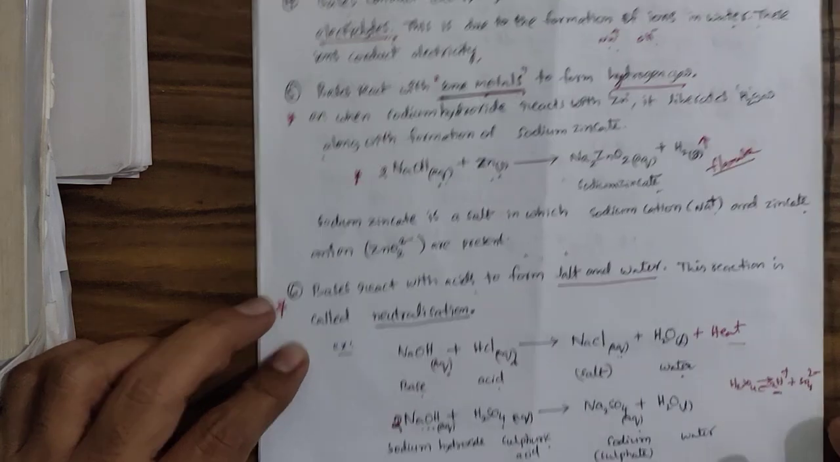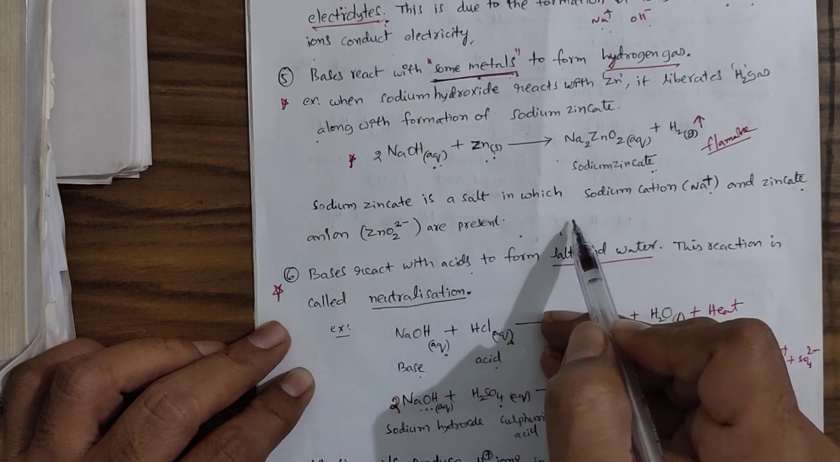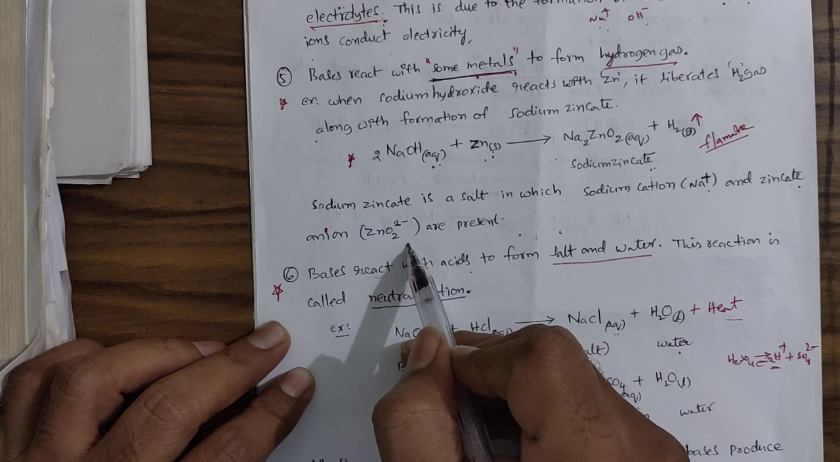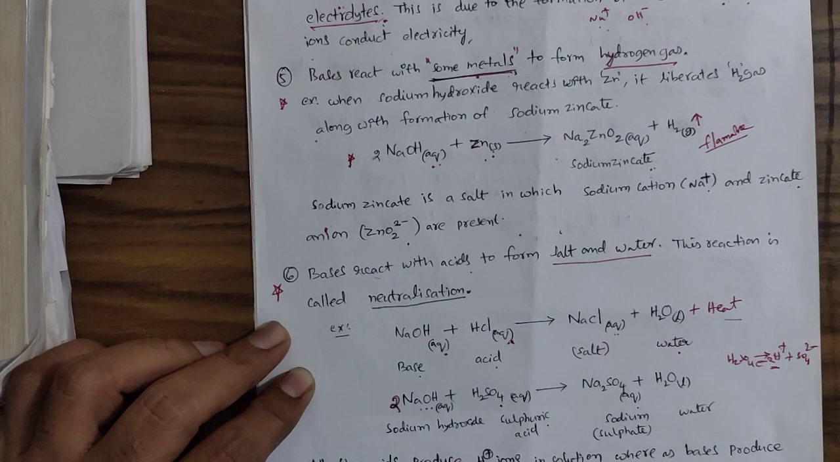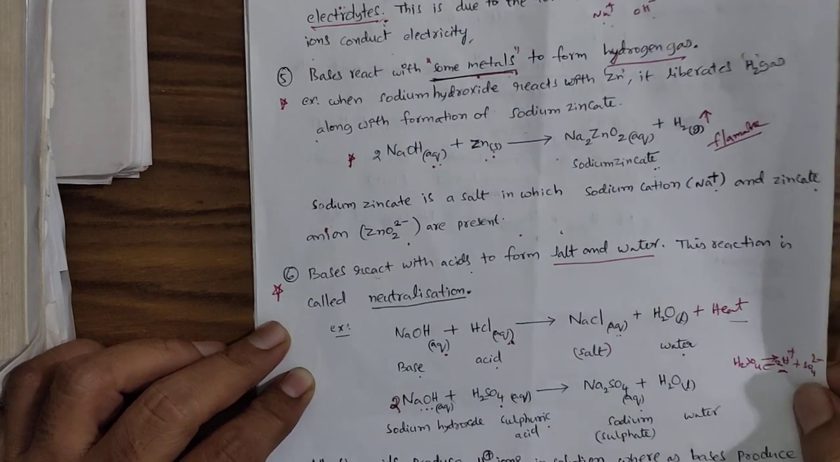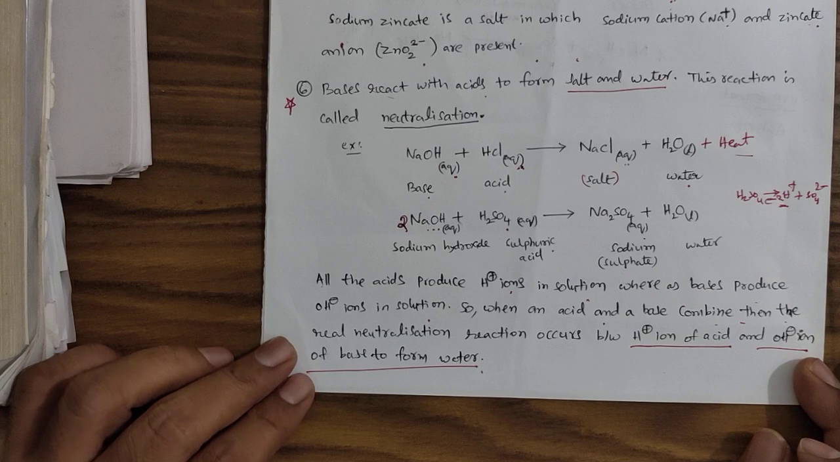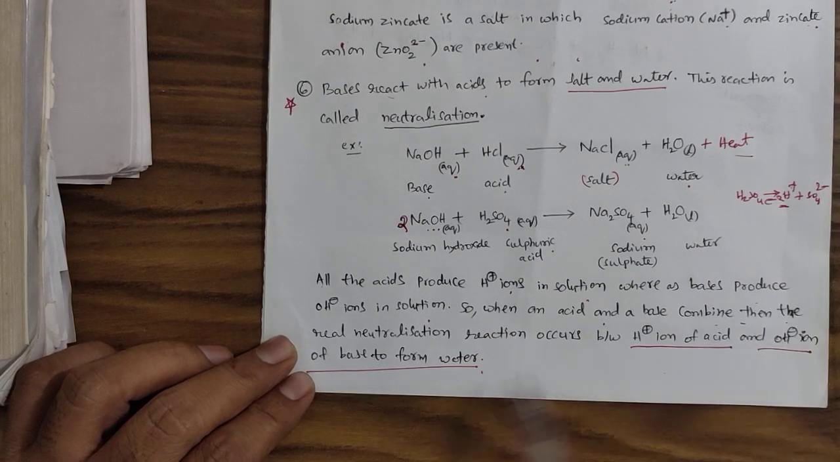This is flammable. And sodium zincate is a salt in which sodium cation and zincate anion are present. Zincate, the structure is ZnO2 2 minus. The formula is ZnO2 2 minus. And bases react with their chemical opposites, acids, to form salt and water. This reaction is called neutralization.